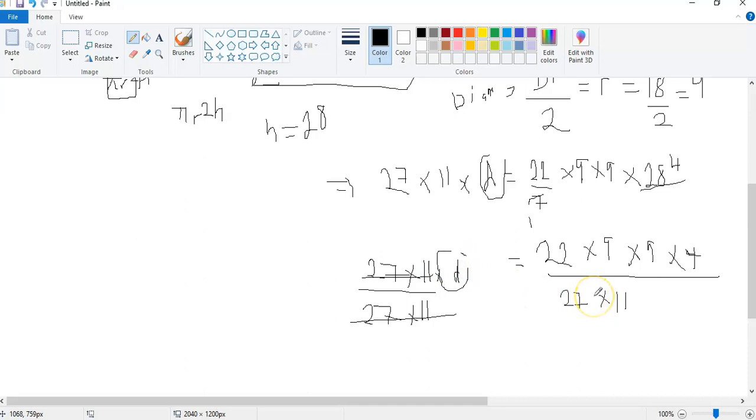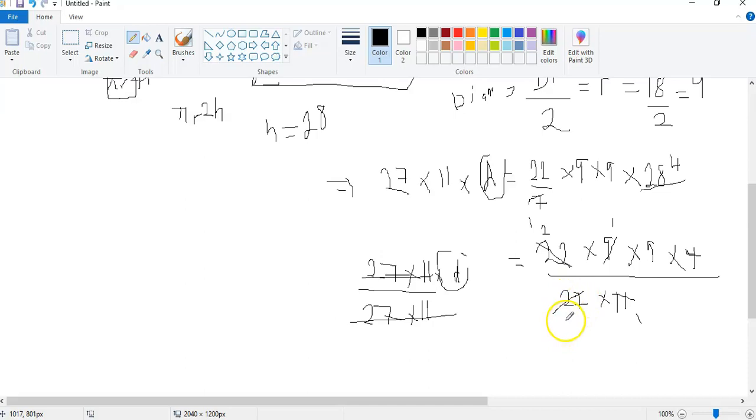Now we need to simplify this. 11 goes into 22 two times. Now can 9 go into 27? I think that will be 3, because 3 tens give you 30, so 3 nines should give you 27.